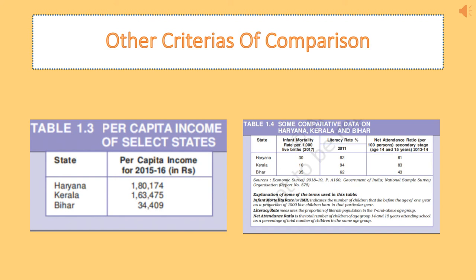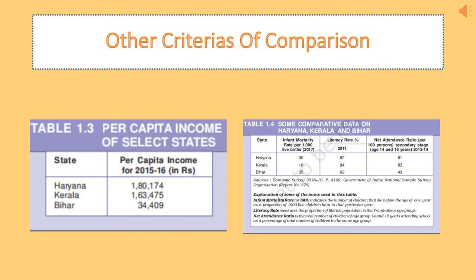But again we see Bihar's infant mortality rate is 35. We can conclude that because Bihar's income is so low, the number of children dying may also be more. But when we compare Bihar and Haryana, the income is the highest for Haryana and the rate of children dying is also high, whereas Bihar's income is so low and the rate of children dying is high, but not much higher than Haryana.